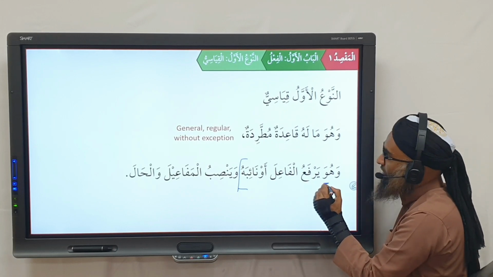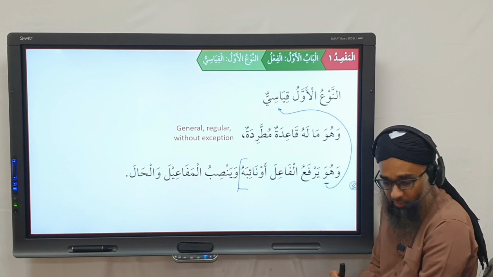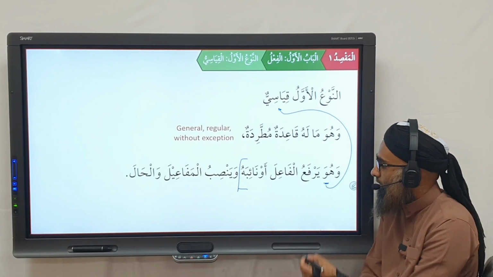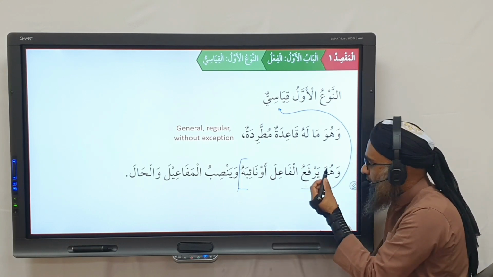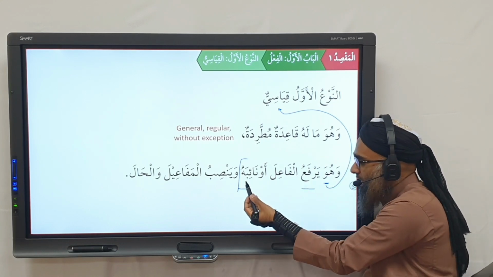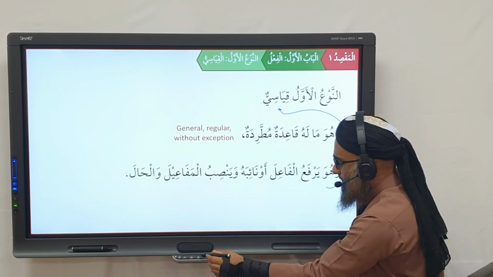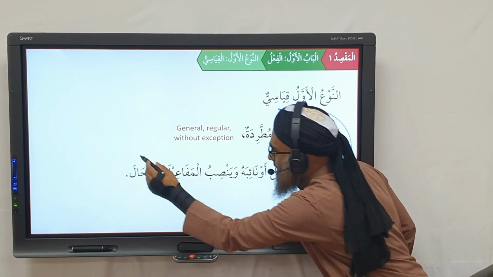وَهُوَ the fa'il qiyasi يَرْفَعُ الْفَاعِلَ أَوْ نَائِبَهُ. It will make the fa'il or the na'ib al-fa'il what? Marfu'. هُوَ يَرْفَعُ الْفَاعِلَ أَوْ نَائِبَهُ. It will make the fa'il or the na'ib al-fa'il marfu'. So this is the khabar. Let me look at the i'rab of this, it's going to be what? This becomes the mubtada and this whole thing becomes the khabar.